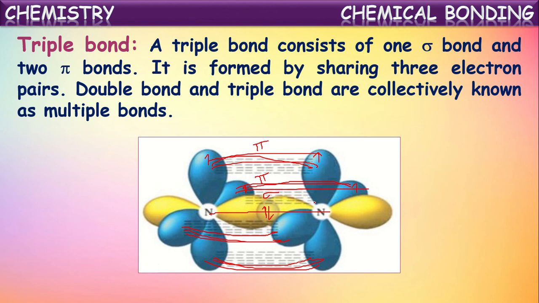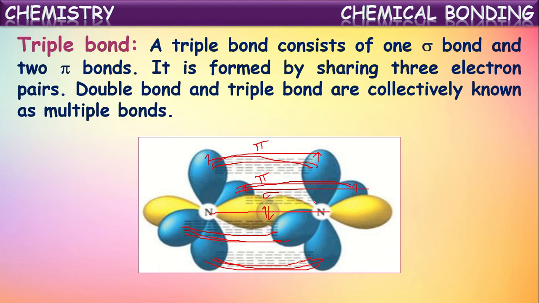Okay. Now double bonds and triple bonds are collectively known as multiple bonds because these bonds are formed by sharing of multiple pairs of electrons between the atoms. A double bond is formed by the sharing of two pairs of electrons between atoms, isn't it? In the same way, a triple bond is formed by the sharing of three pairs of electrons between two atoms.